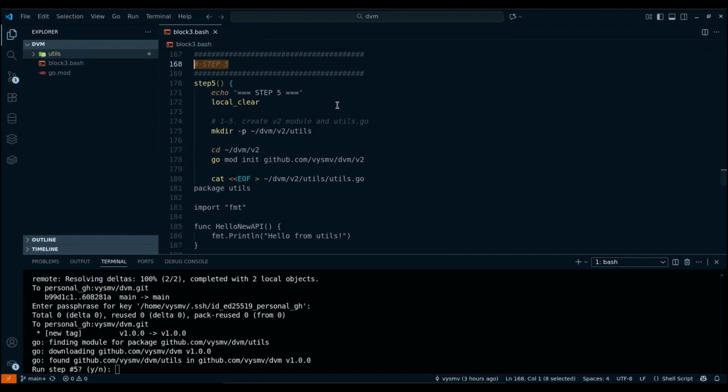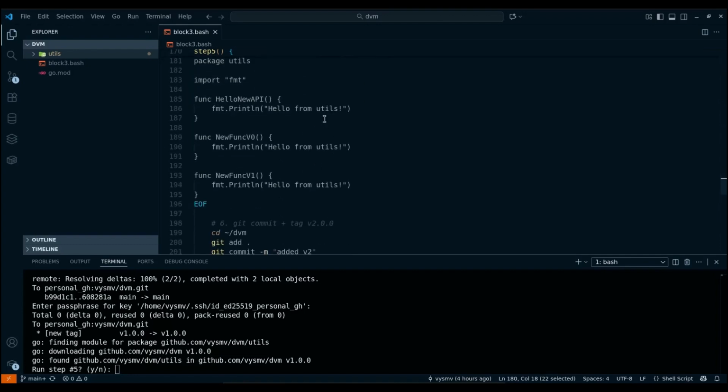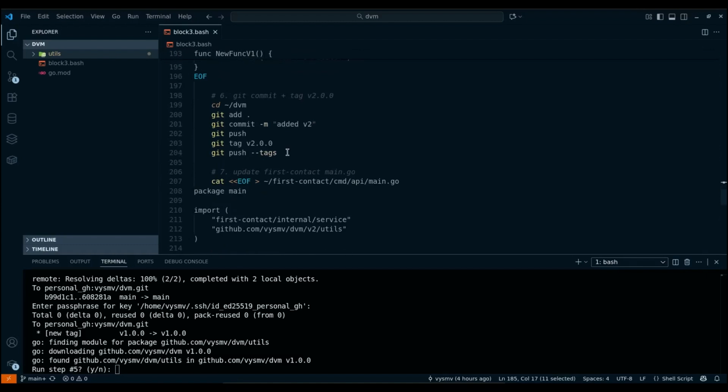Here, we create a second version of DVM and import it into our first contact project. First, we run local_clear and then create a new version, namely v2. To do this, we create a v2 directory in the root of the module. In it, we initialize the module with a new name and write the code of the previous version of the package there, but changing the package API. That is, we change the name of the function from hello to helloNewAPI. After that, we commit, push the changes, and put the v2 tag on the root of the repository.